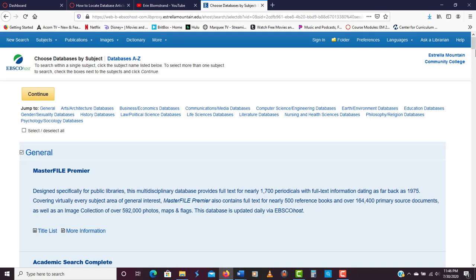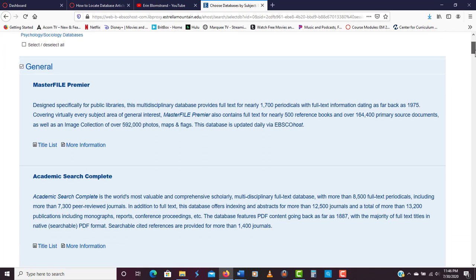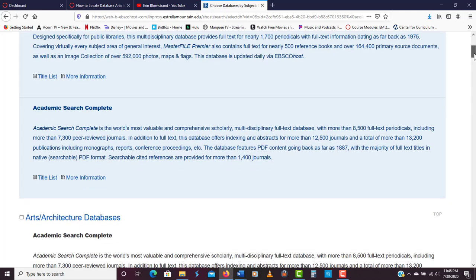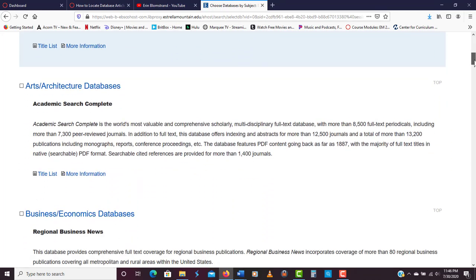You can see here that you have an option of adding additional databases for your search. So all searches start with Master File Premier and Academic Search Complete. These are two smaller databases housed within EBSCOhost. But depending on your topic, you might add additional databases that are specialties.